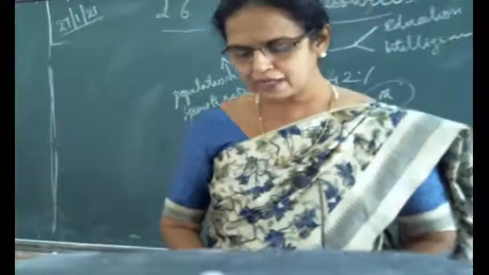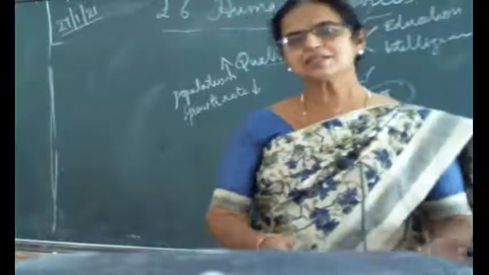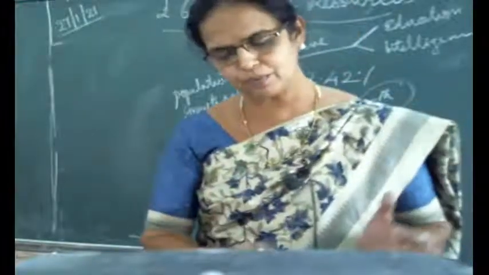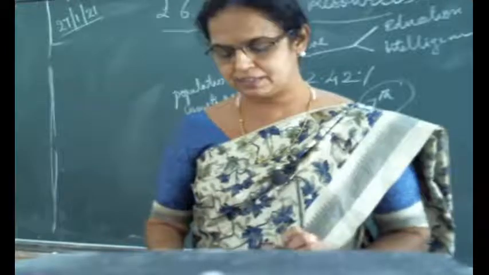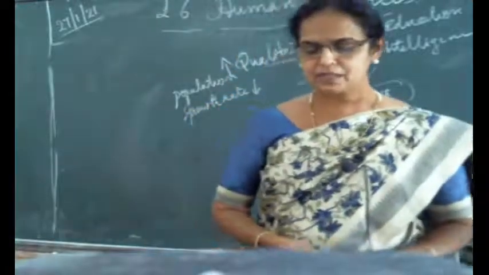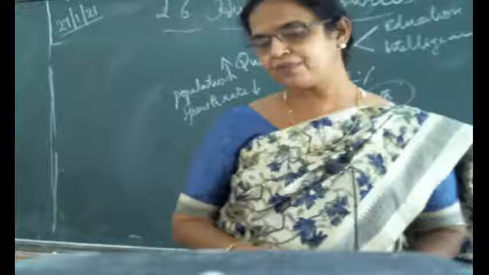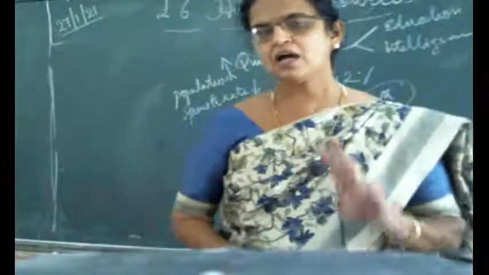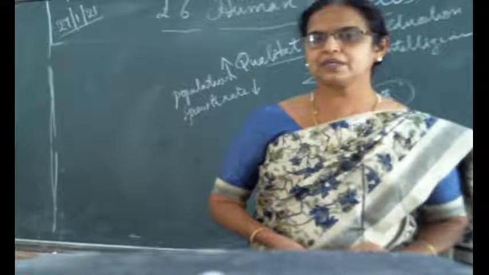This has led to a higher population growth rate. So as a result, what is happening? Population growth rate is increasing. Apart from the above factor, the average life expectancy of humans has increased. Average life expectancy. What is this?